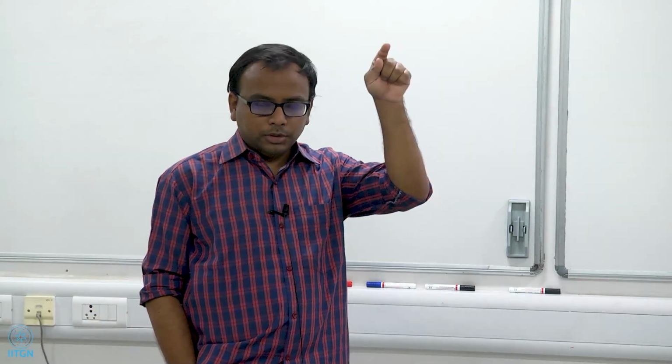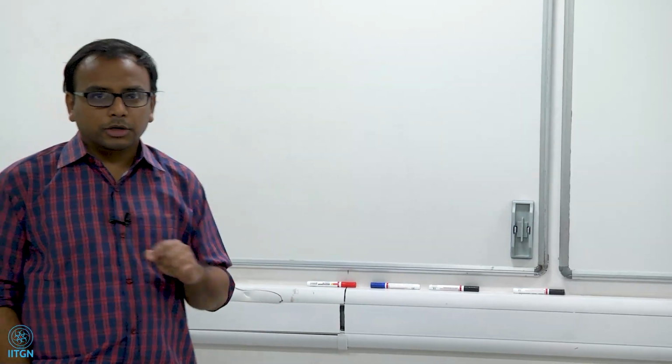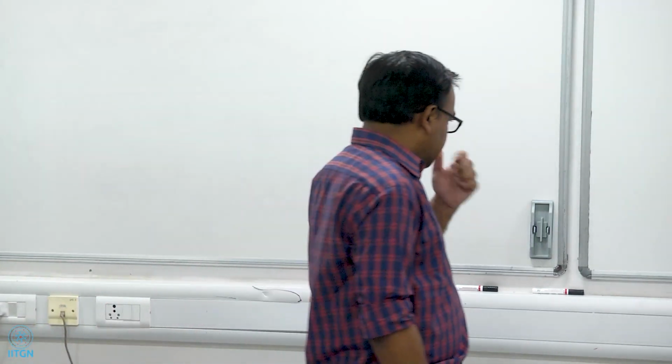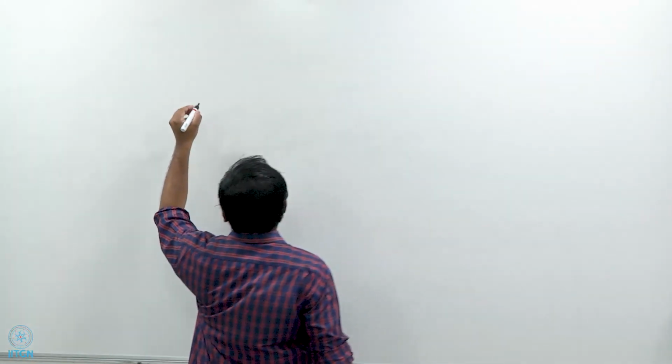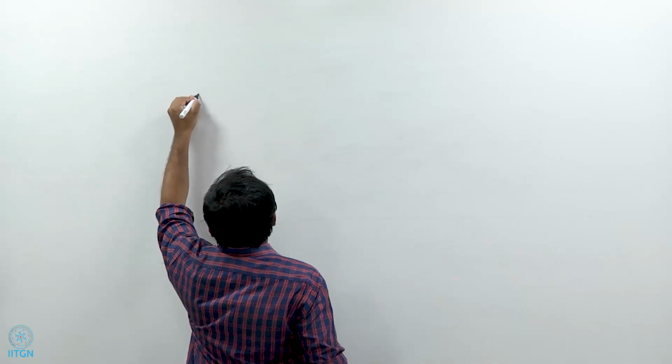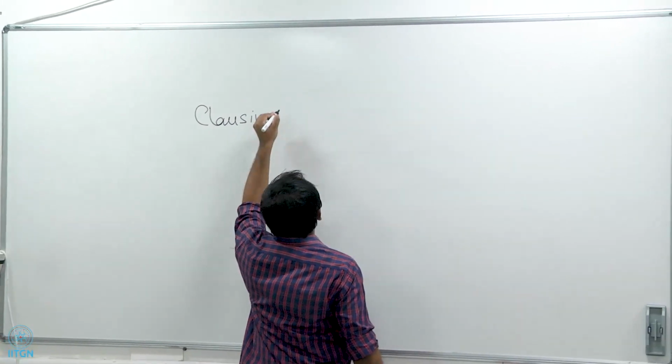We will not talk about entropy in this lecture, but we will take the steps which lead us to defining entropy. So, the first step towards that will be to prove something called a Clausius inequality, which is a very important step. So, let me begin with that. So, today's topic will be Clausius inequality.